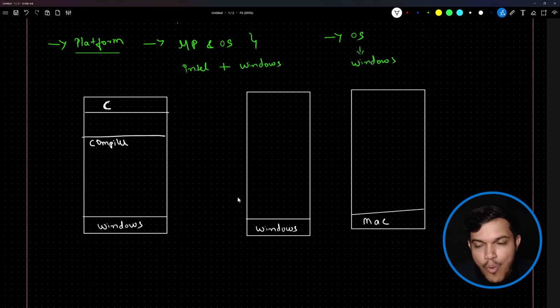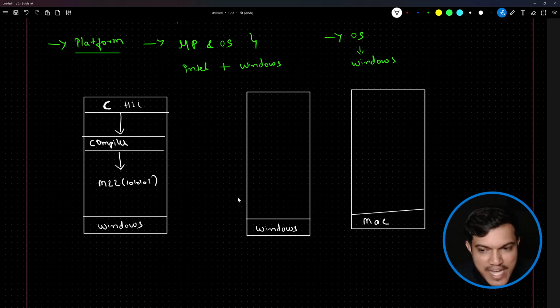Great. Now what happens here? Whatever code we have written in high level language, that will be given to the compiler. The compiler will convert that into machine level language. Machine level language, it could be 010101. Fine. And now that machine level code will be given to the platform and it will give you the output.